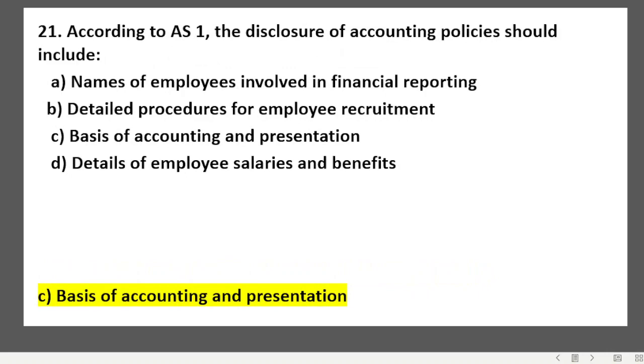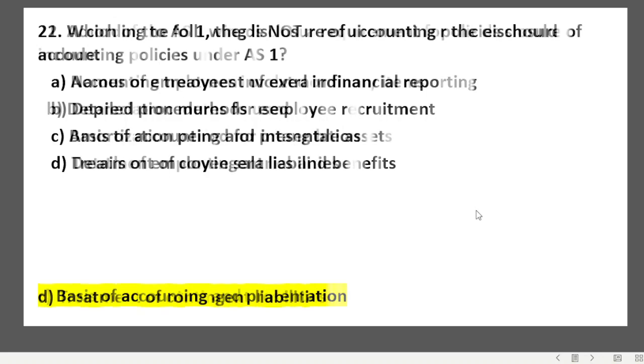According to AS-1, disclosure of accounting policy should include: names of employees involved in financial reporting, detailed procedures for employee recruitment, basis of accounting and presentation, details of employee salaries and benefits. So none of these are important except basis of accounting and presentation: how we are doing accounting, which basis we are using, and how the presentation is done.